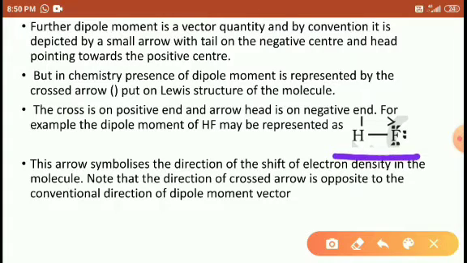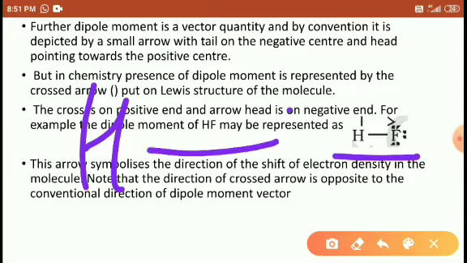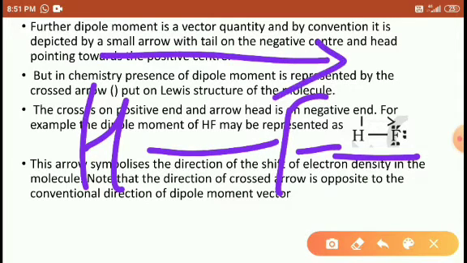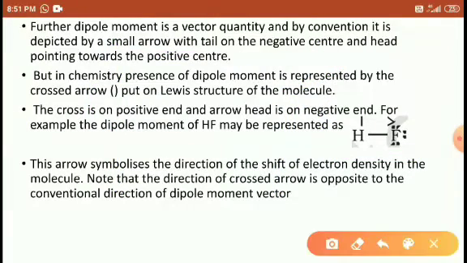I think in the textbooks HF is mentioned here, HF. So here the arrow we designate in this form, and here the hydrogen develops positive charge, so we have to mark here as a plus. The tail plus, and this is the arrow indicating the negative charge on the fluorine. Right, friends? So this arrow symbolizes the direction of the shift of electron density.